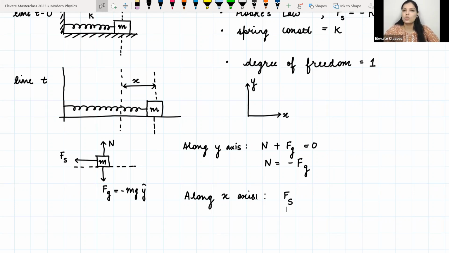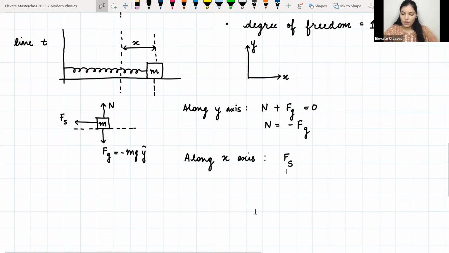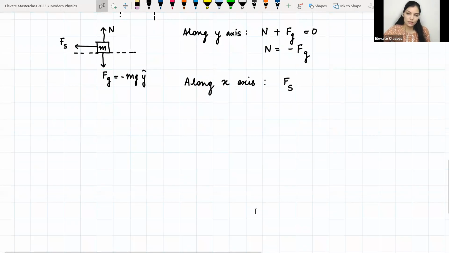There is only one force which is at play. All other forces are not there. Okay. So along x-axis, I only have one force, which is the restoring force of the spring. So now let us write what the equation of motion is going to be.